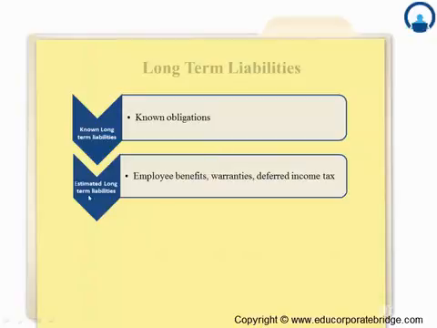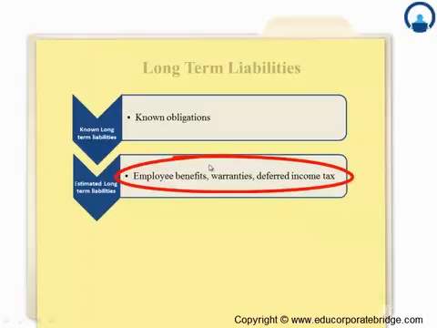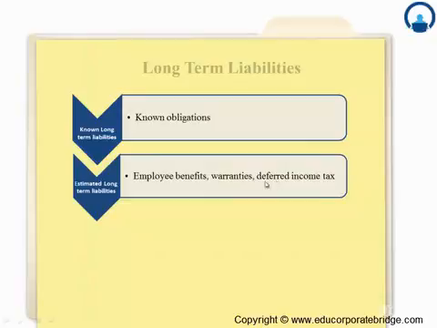Then the second would be estimated long-term liabilities. These can be related to employee benefits that the company may have to pay over a period of time, or warranties, or deferred tax liabilities that may get reversed over a period of time. So these are estimated long-term liabilities.